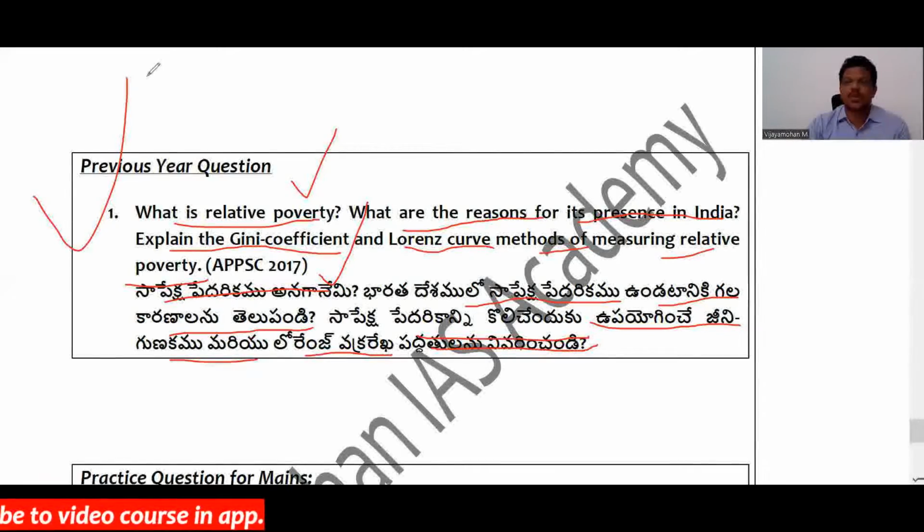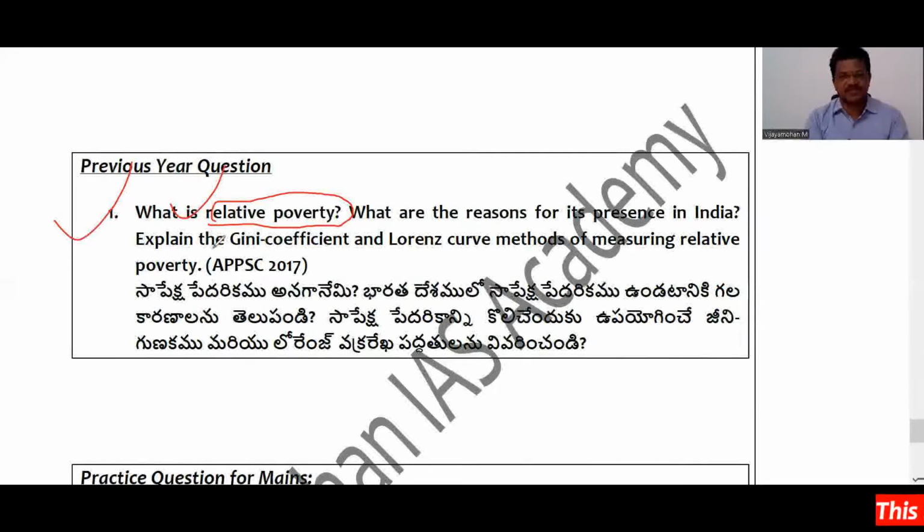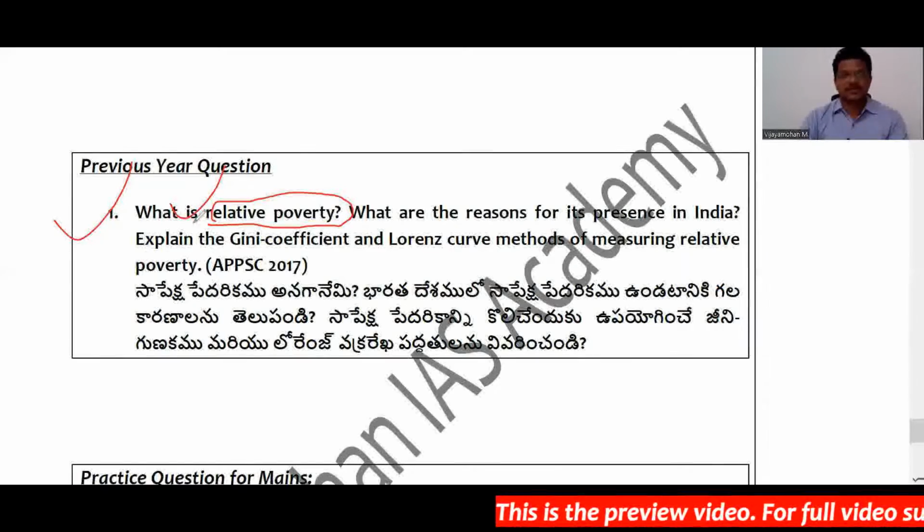So what is the approach to this question? First, try to introduce the question by succinctly saying what is the meaning of relative poverty. Write a simple definition of relative poverty, and also write that relative poverty is relevant for calculating the inequality prevailing in the economy. So relative poverty shows the comparative perspective of poverty rather than the absolute or individual perspective of poverty, right? That will suffice for your introduction, right?